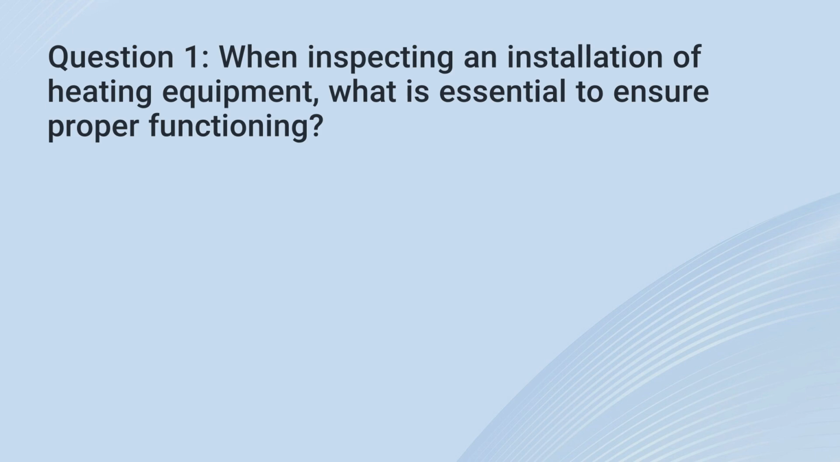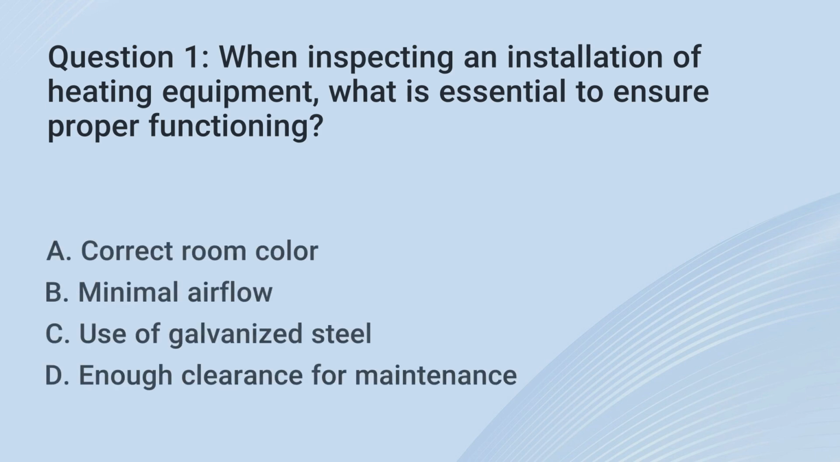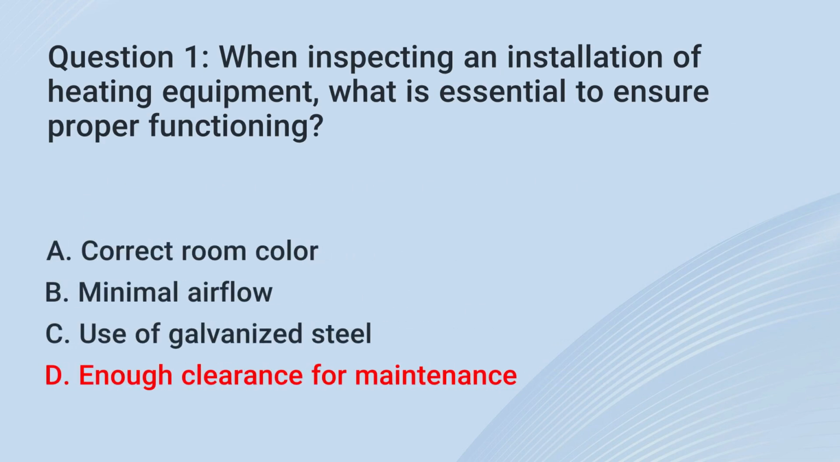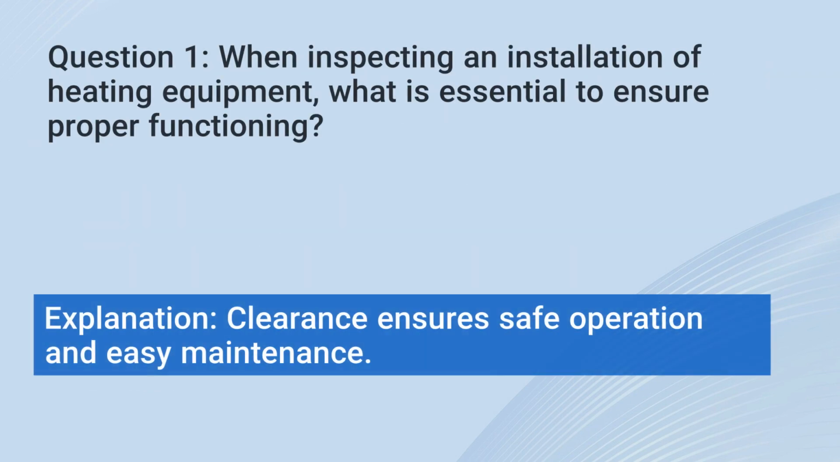Question 1. When inspecting an installation of heating equipment, what is essential to ensure proper functioning? A. Correct room color. B. Minimal airflow. C. Use of galvanized steel. D. Enough clearance for maintenance. The correct answer is D. Enough clearance for maintenance. Explanation: clearance ensures safe operation and easy maintenance.